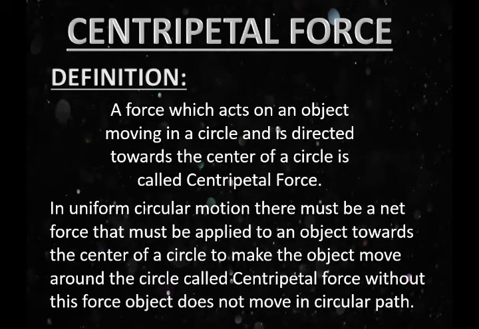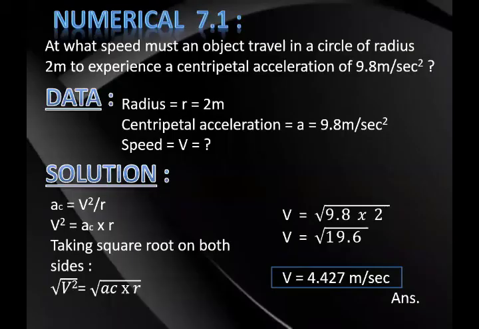Now we will move to centripetal acceleration. What is the definition of centripetal acceleration? The acceleration produced by the centripetal force, which is always directed towards the center of a circle, is called the centripetal acceleration. The formula for centripetal acceleration is AC is equal to V square upon R. The formula for centripetal force is mv square upon R. Yes, students, now it's time to move to the numericals.